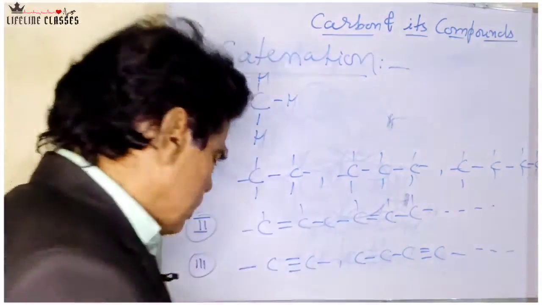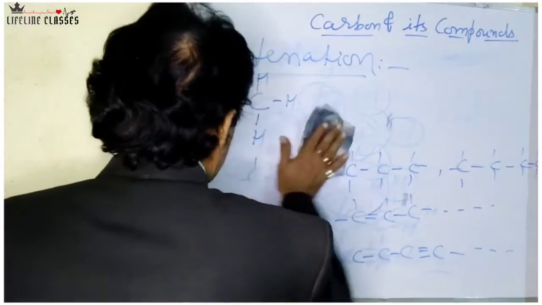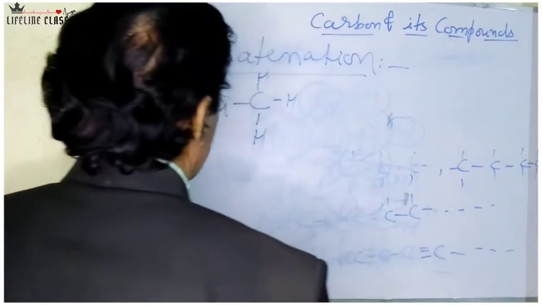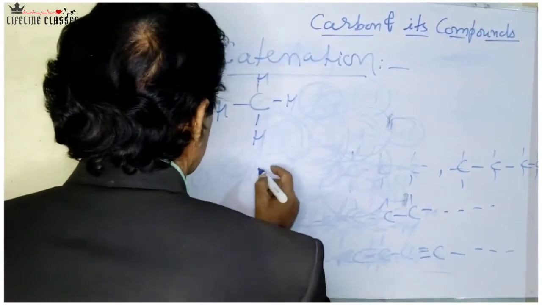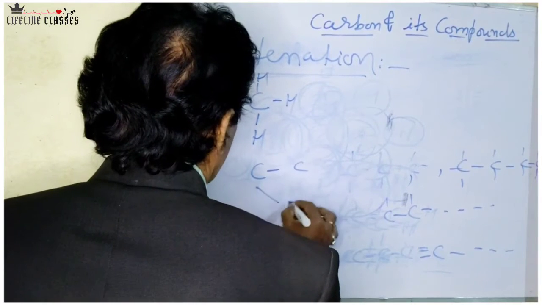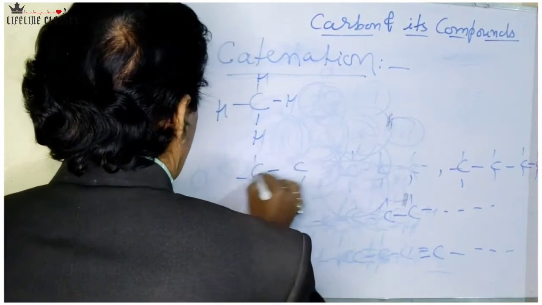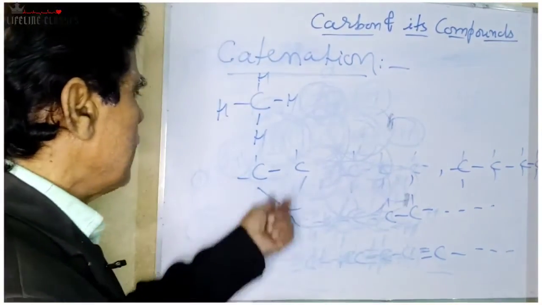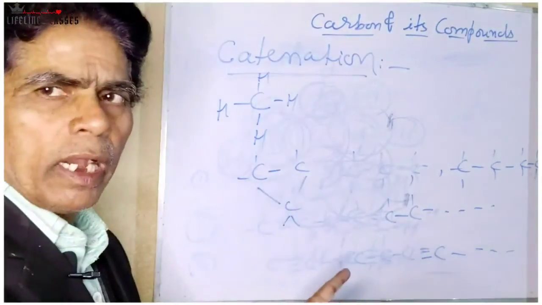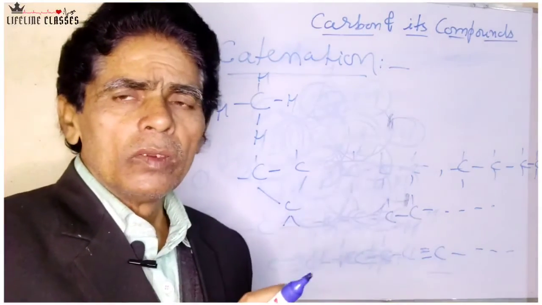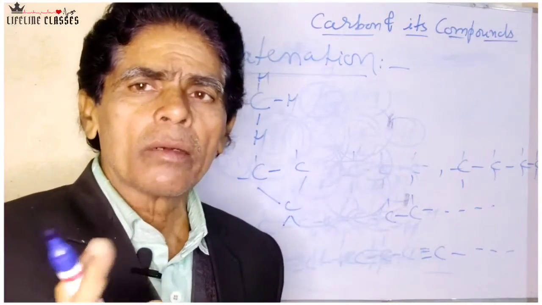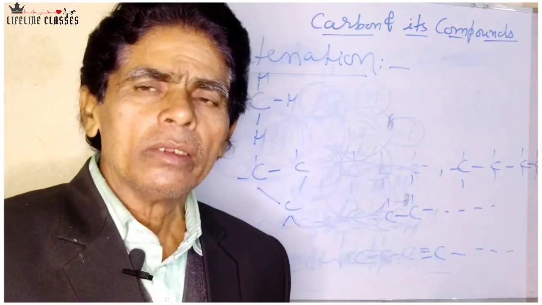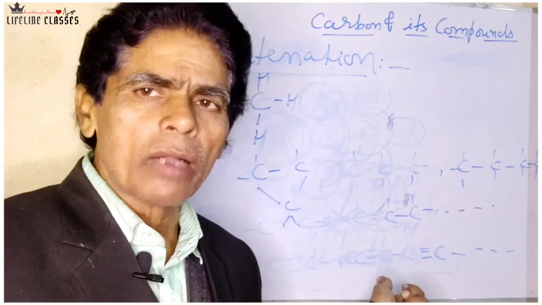Carbon also forms a closed carbon chain, just like this type of closed carbon chain, maybe 3-membered, 4-membered, or 5-membered, and so on. If three carbon atoms are bonded together, in which all the carbon atoms form a cyclic chain, that is no end is free here. A straight chain means the chain in which there are terminal carbon atoms. If there is no terminal carbon atom in the chain, then it may be considered as the closed carbon chain.